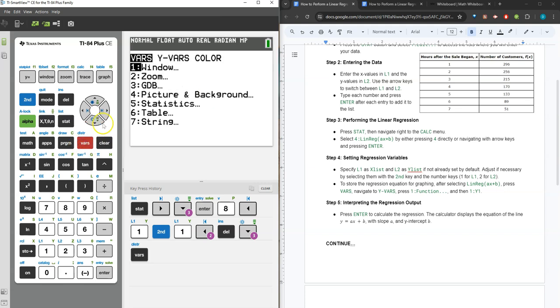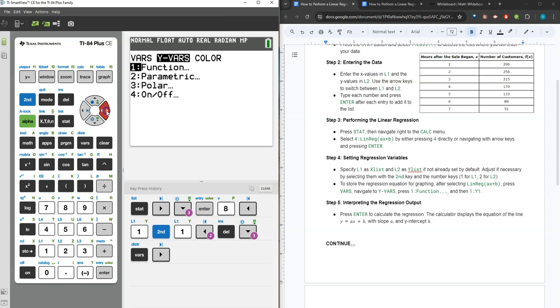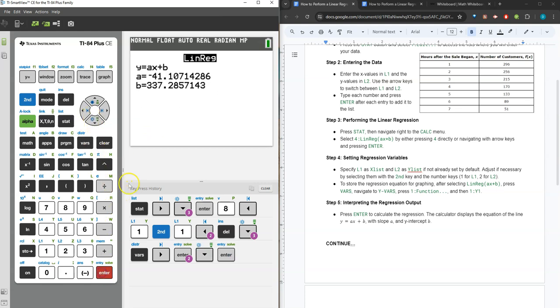So vars, and then navigate right to yvars. We want 1 function, and then we're going to save our regression equation in that first y1 equation spot, but you could specify any location you want. So y1 for me, and then we'll scroll down to calculate, and we have our regression output.